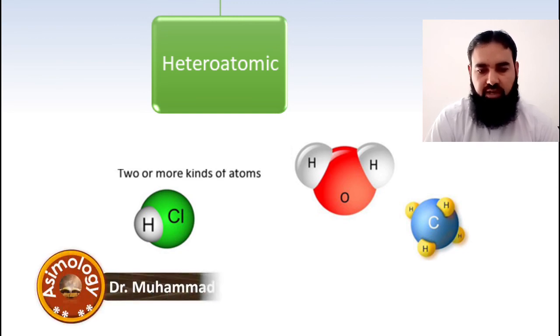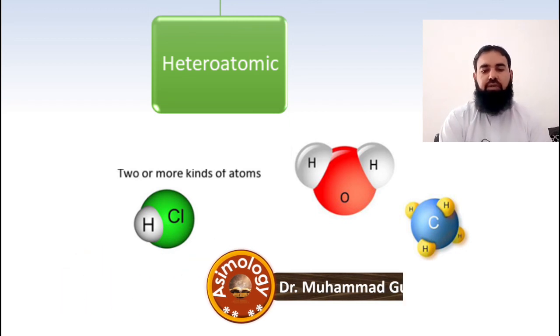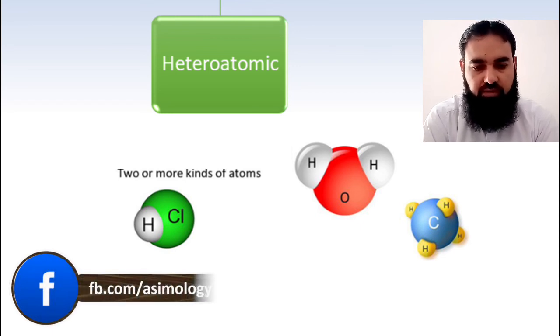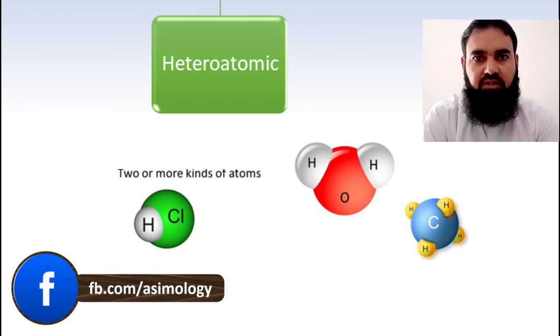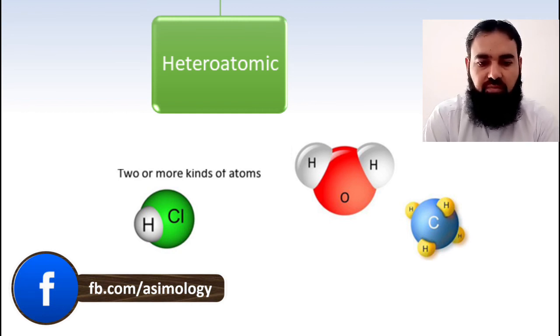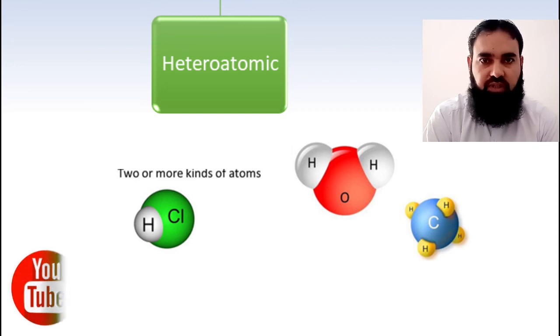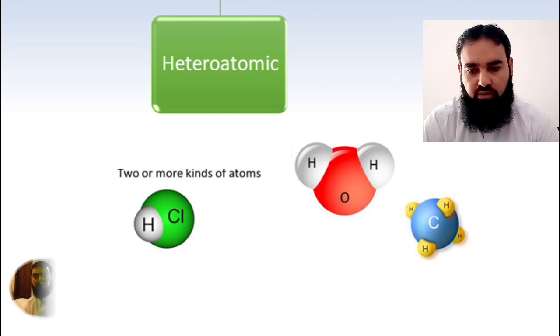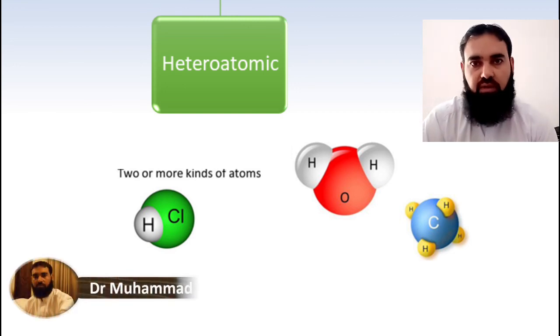And the common example is HCl. So hydrogen and chlorine atoms form a bond, and it is a diatomic molecule, but since the 2 atoms are different from each other, that is why we call it heteroatomic molecule. Diatomic, heteroatomic molecule. The number of atoms can be 3. For example, in water, H2O, there are 2 hydrogen and 1 oxygen. So it is triatomic but heteroatomic.